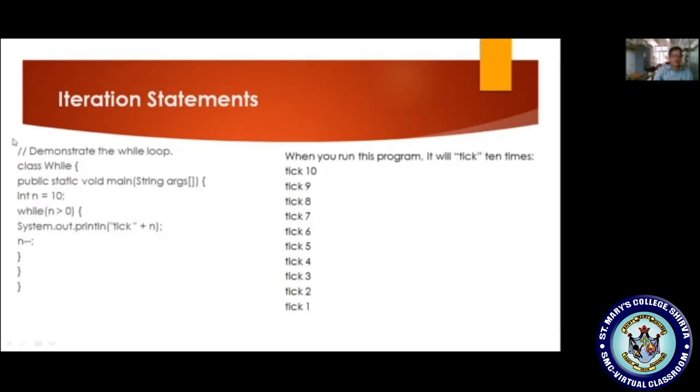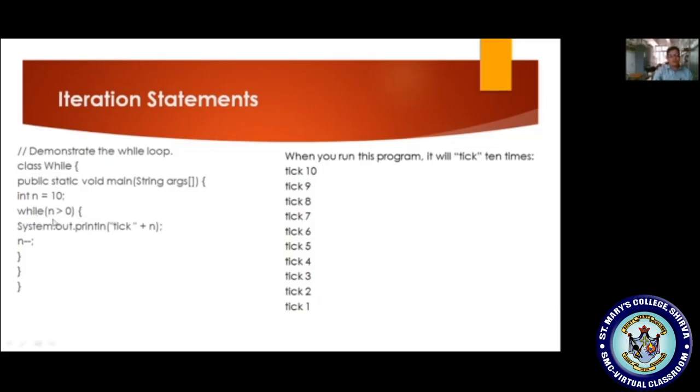So here we have one demonstration class, While. We are not supposed to use a keyword as the name of a class, but here the W is in capital because Java is case sensitive. As we know, it is treated as different. Okay, in the public static void main method I am defining int n is equal to 10. I have taken one integer variable and assigned the value 10. It has been initialized. Now I am writing the condition: while n greater than 0.